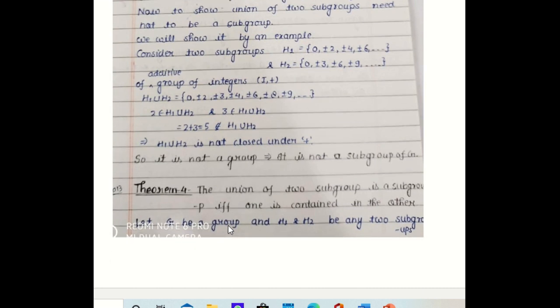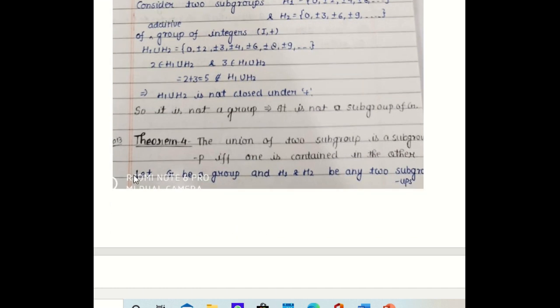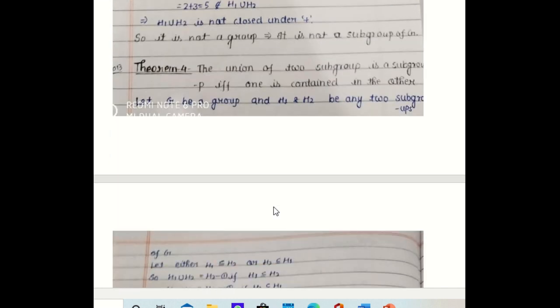So now we see a theorem by which we can say when a union of subgroups will be a subgroup. For this, we have a theorem which says that the union of two subgroups is a subgroup if and only if one is contained in the other. That means, if H1 and H2 are two subgroups, then H1 union H2 will be a subgroup if and only if either H1 is a subset of H2 or H2 is a subset of H1. That is, H1 is contained in H2 or H2 is contained in H1. So to prove this theorem, let G be a group and H1, H2 be two subgroups of G.